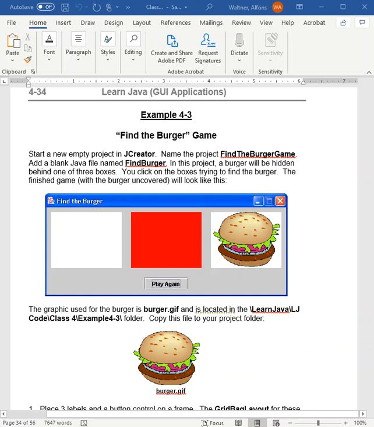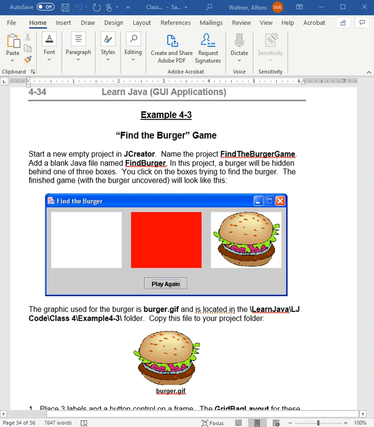Here's example 3. And remember, all you have to do really is just kind of copy the code that's there. I prefer to type it myself so I learn. Hopefully I make a mistake and I learn from my mistake. But in the third example, you're going to be working with little graphics, okay? And those little graphics are really just labels. Okay, and they're labels that you put a picture with them.